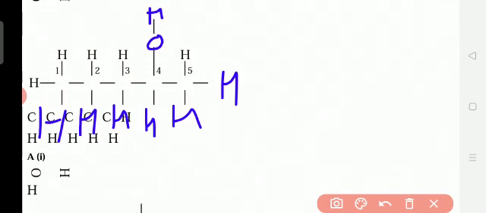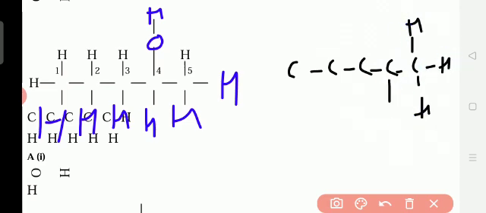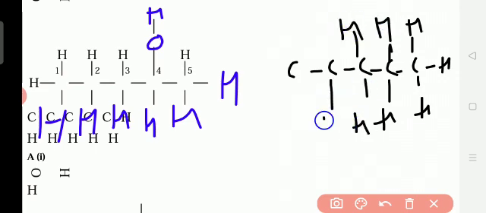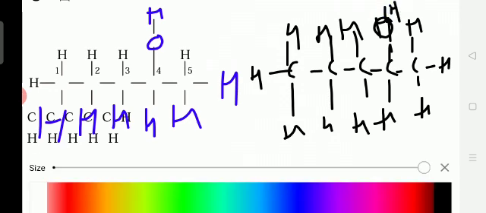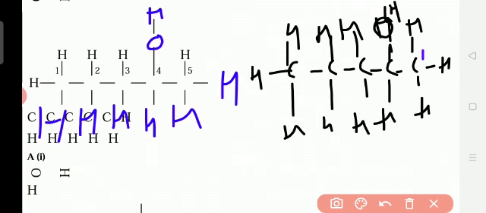So how many carbons are there? 5. 1, 2, 3, 4, 5. And hydrogen 1, 2, 3. Okay, so here O is there and then here H is there. Yes, so here the names are written like this: 1, 2, 3, 4, 5.